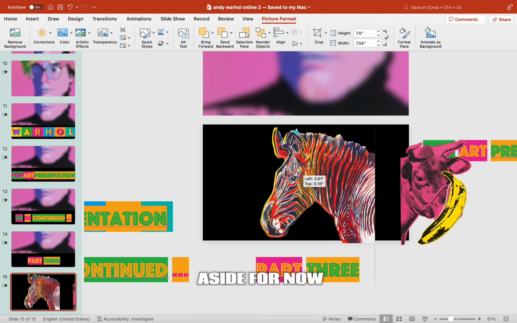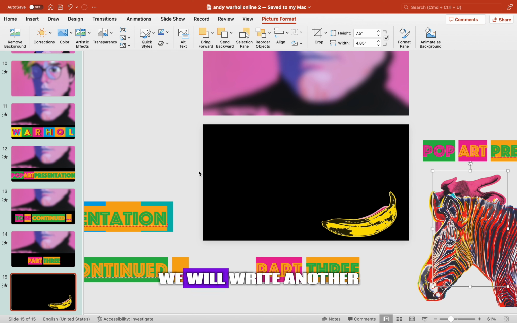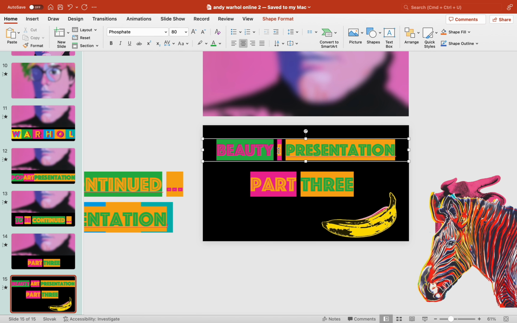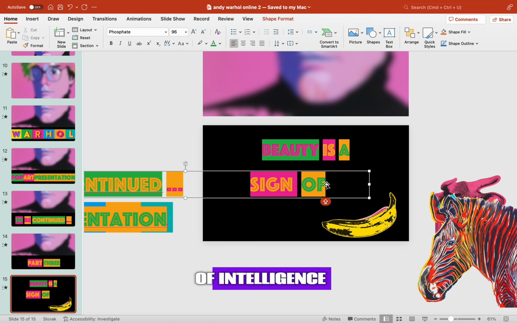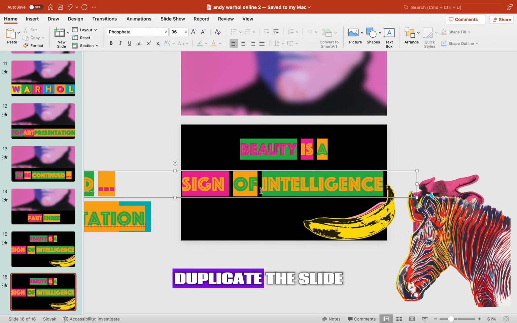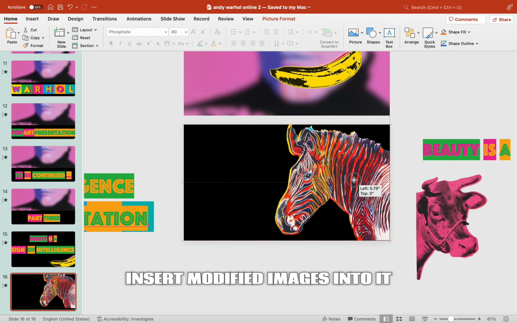We'll put the pictures aside for now. We will write another quote in the text field. Beauty is a sign of intelligence. Duplicate the slide, insert modified images into it.